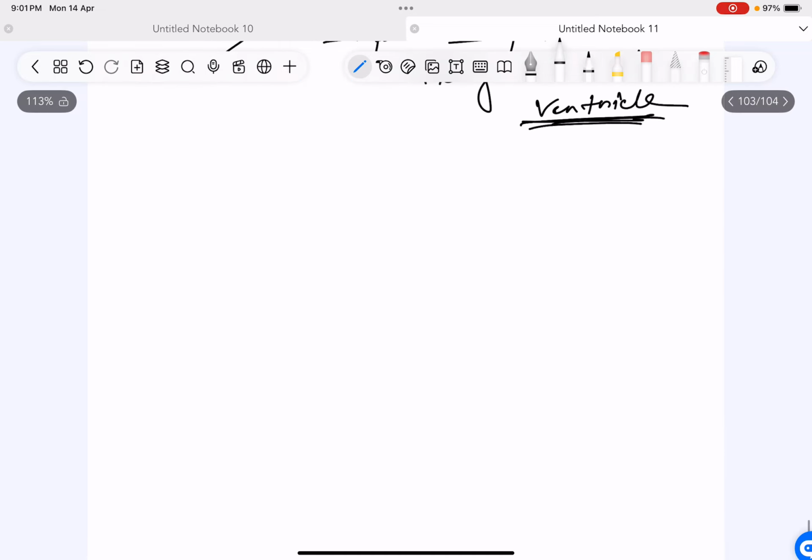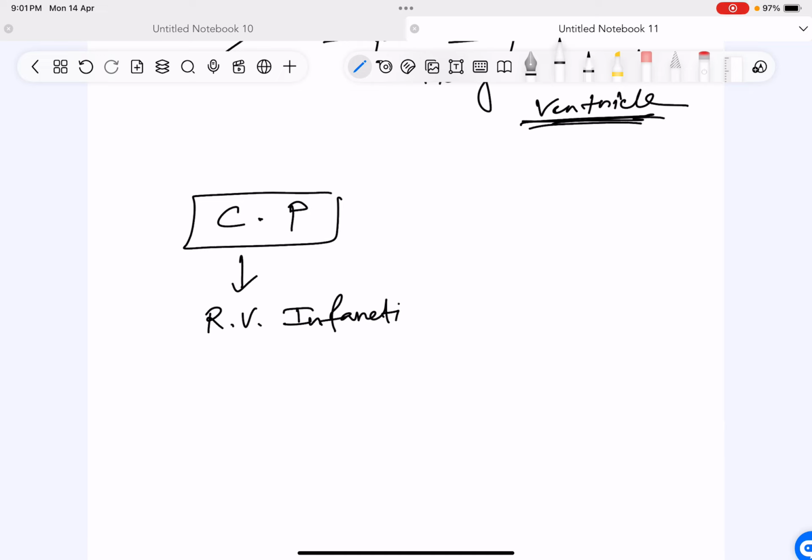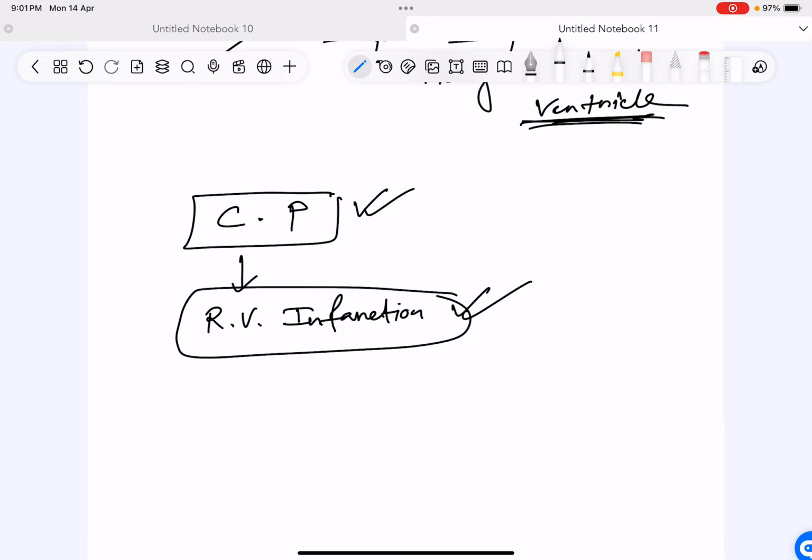This Kussmaul sign is not exclusive to CP, that is, constrictive pericarditis. It is also seen in right ventricle infarction. Even in right ventricle infarction, the right ventricle will not be able to expand. So again, JVP will not fall. So it can be a problem of the pericardium, or a problem of the myocardium, like RV infarction, or another problem of the myocardium, like restrictive cardiomyopathy. I'll write in short CMP, cardiomyopathy.